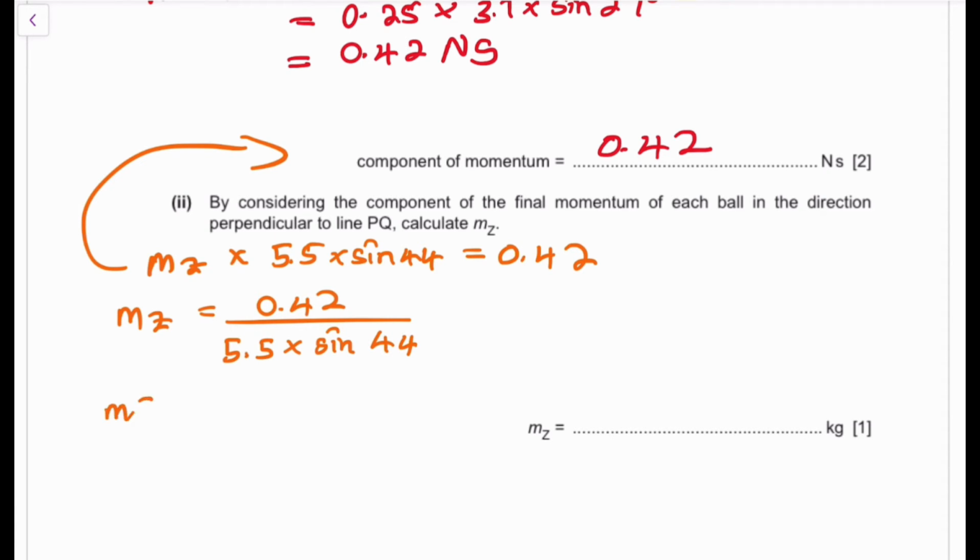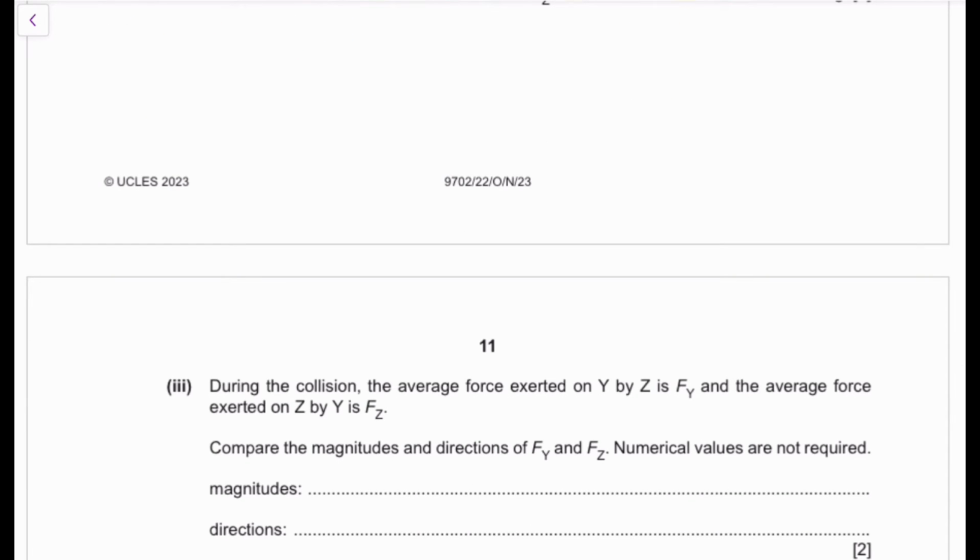So your mz is actually going to be equivalent to 0.42 divided by 5.5 times sine of 44. So we're therefore going to get a mass of 0.11 kgs. Very important, guys, for you to pay attention to this.